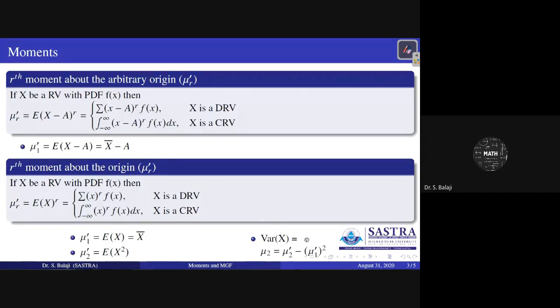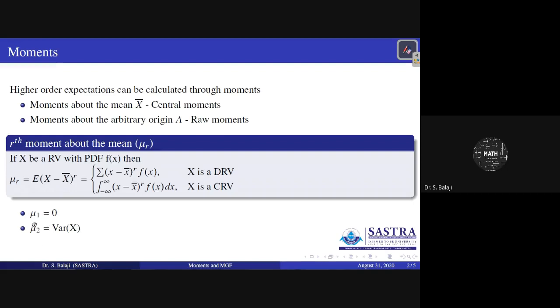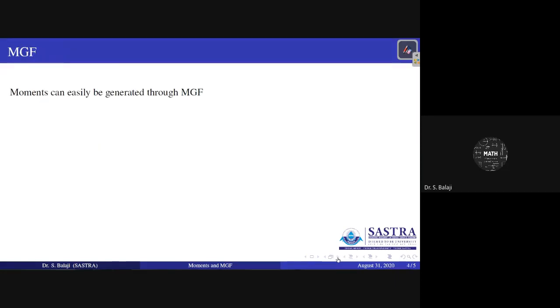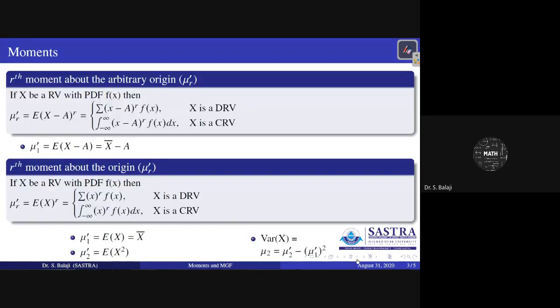But with the help of the previous relation, variance can also be represented in terms of moments about the mean x bar, that is mu 2. Therefore, variance is mu 2, and it can also be represented in terms of mu dash 2 minus mu dash 1 square.